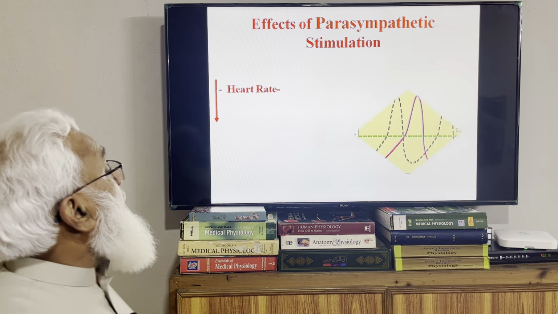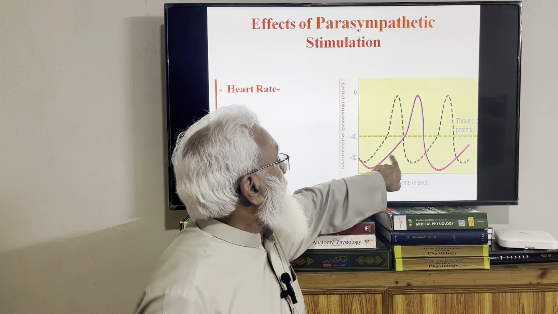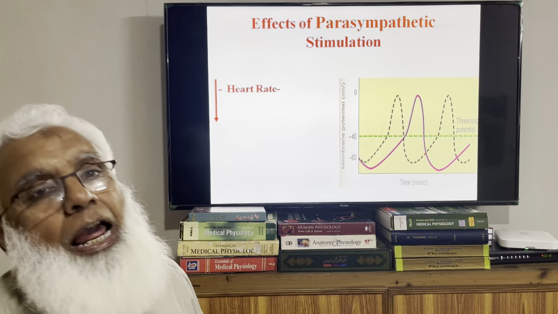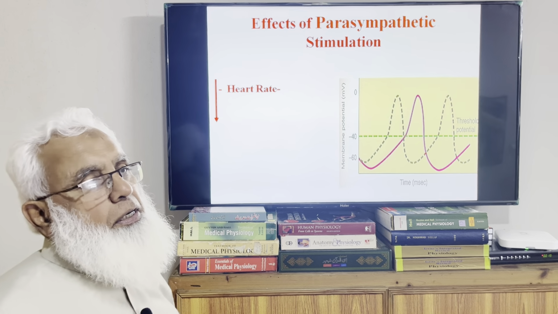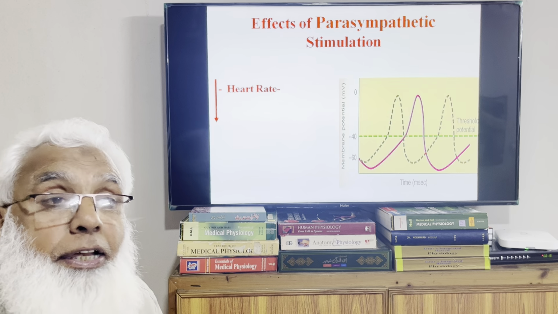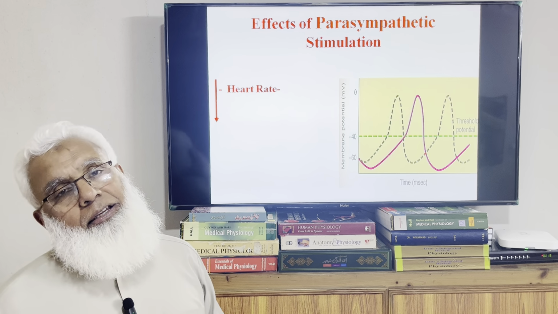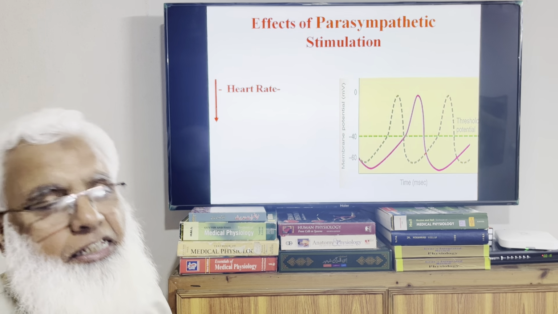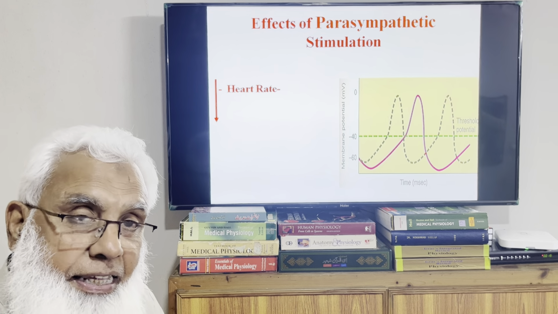It decreases the heart rate. So the normal heart rate is this one, and this will lead to more time consumption per contraction, per cardiac cycle. Normal time is 0.83 seconds, it may be 1 second. So total time is increased. So heart rate will be reduced. This is known as bradycardia.